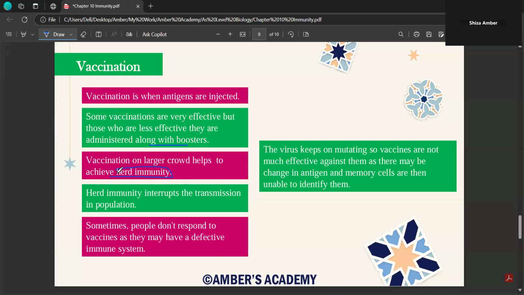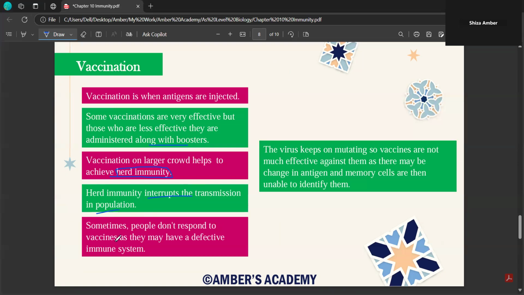They might ask you what is herd immunity. So herd immunity is when the entire crowd is given certain vaccinations, as in COVID-19, when there were mass vaccination programs. So they were trying to achieve herd immunity. It interrupts the transmission in the population.